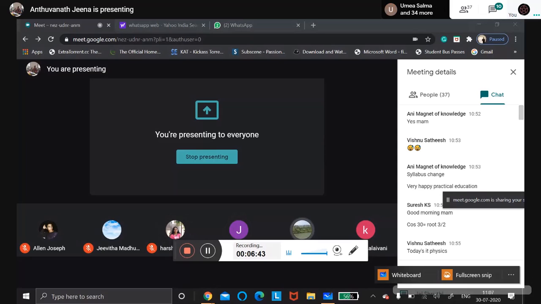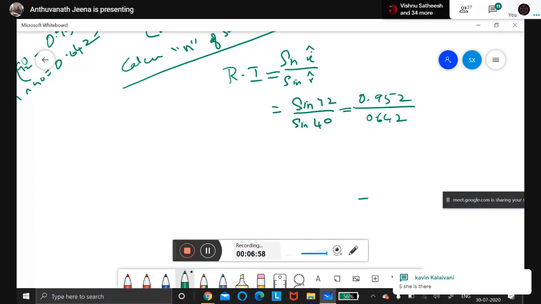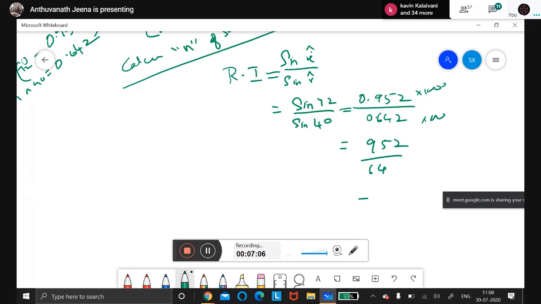Now sin 72, sin 40, just substitute. It will be given in your question only. 0.952 divided by 0.642. What you should do? You should multiply by 1000 and 1000, take the decimal out. So 952 divided by 642, you should divide, children.